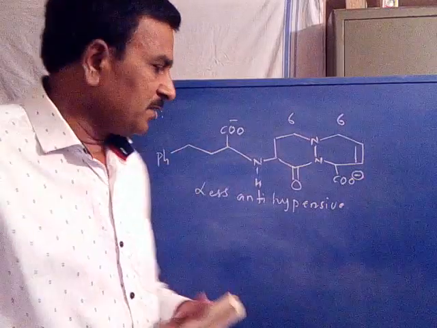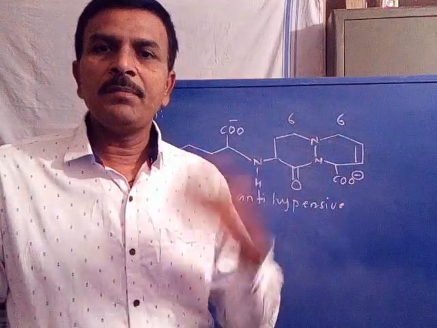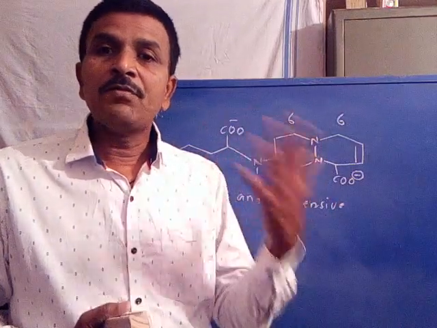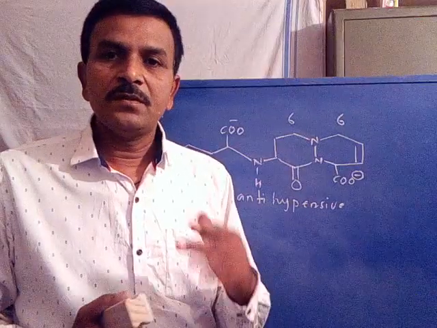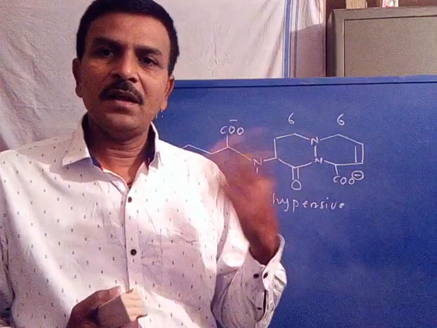Now why less anti-hypertensive activity? That is, this structure may not be properly interacted with its target. Therefore, it may need the expansion of ring size from 6-membered to 7-membered.